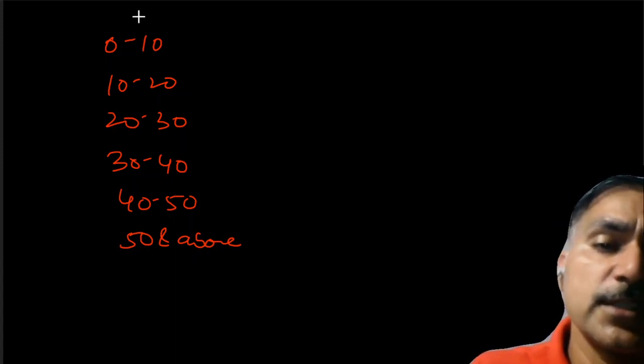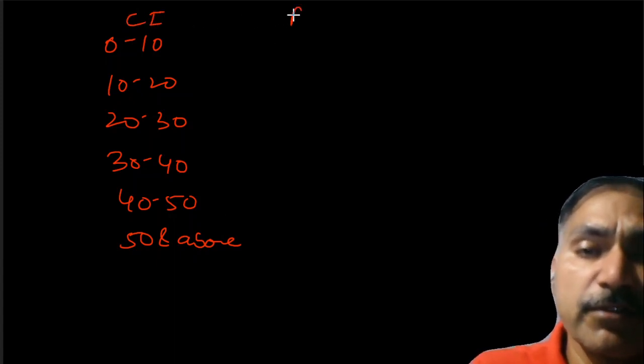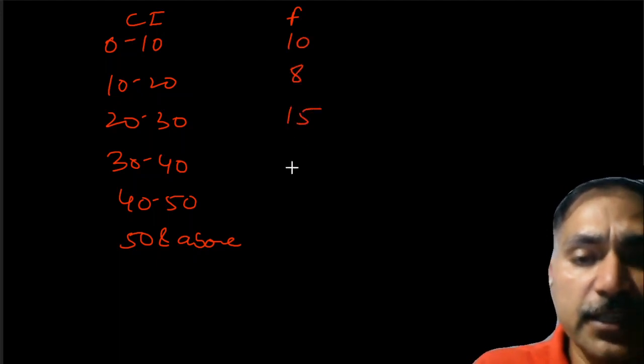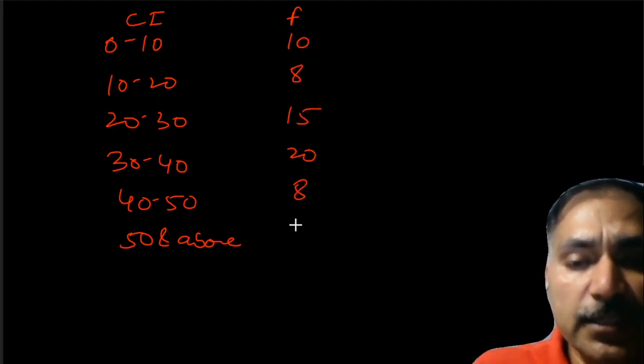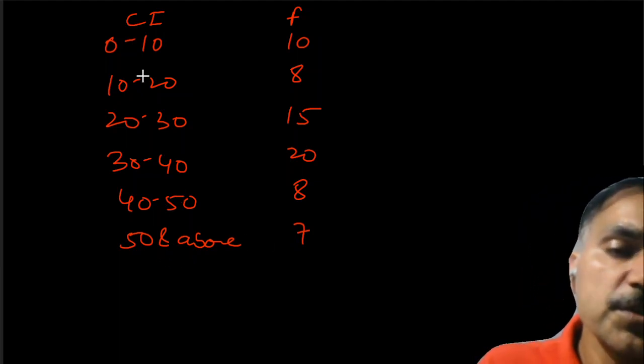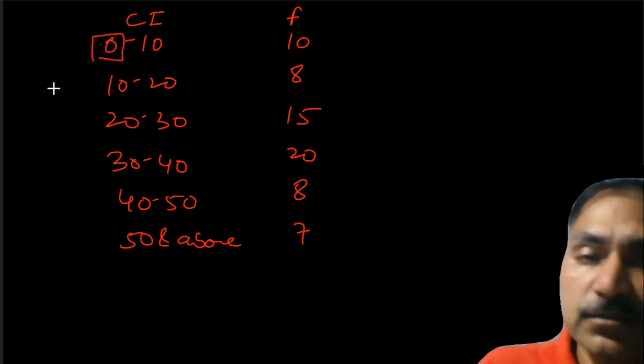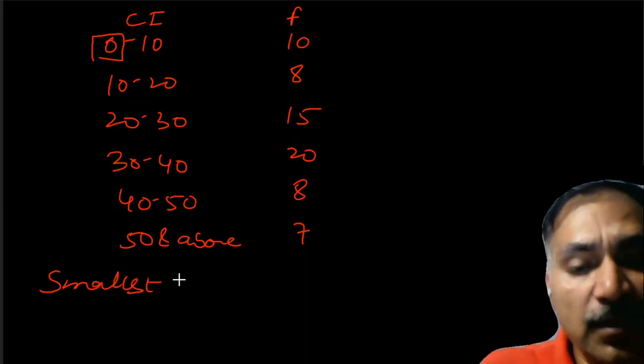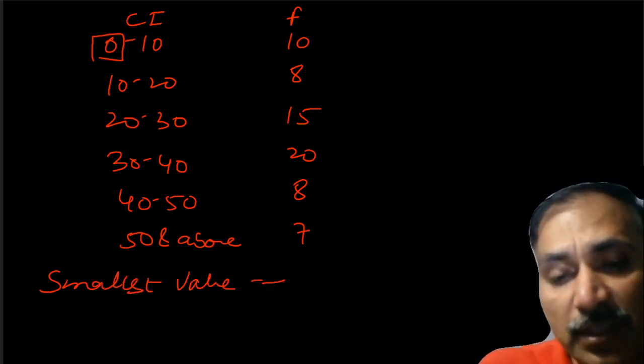Here you have CI and you have been given frequency. Let us take that as 10, 8, 15, 20, 8, and 7. Now, what is the smallest observation here? That is 0, the smallest value. That is 0.